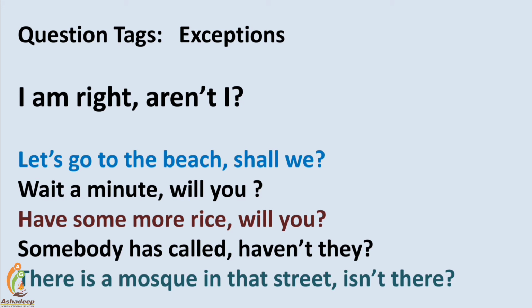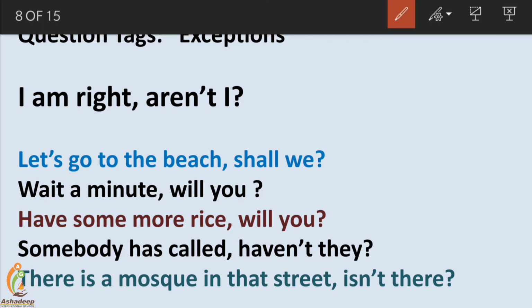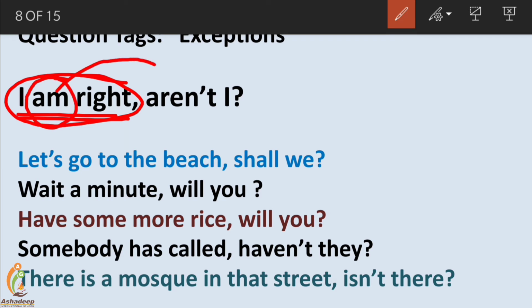Now a few exceptions. Here you can see, I am right. It's a positive sentence, and as per the rule we discussed earlier, auxiliary verbs are changed into positive or negative. Here the sentence is positive, so we will change it into negative.